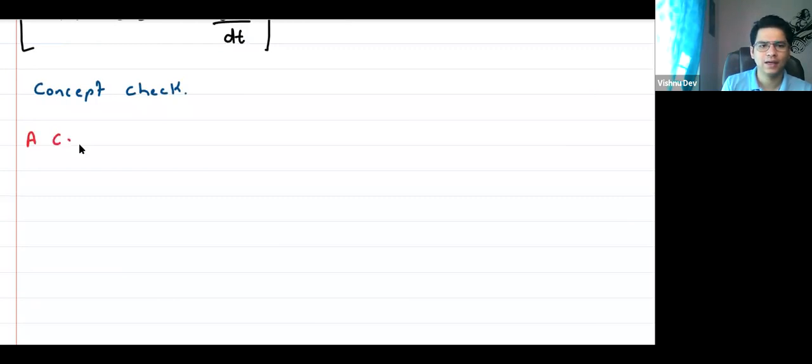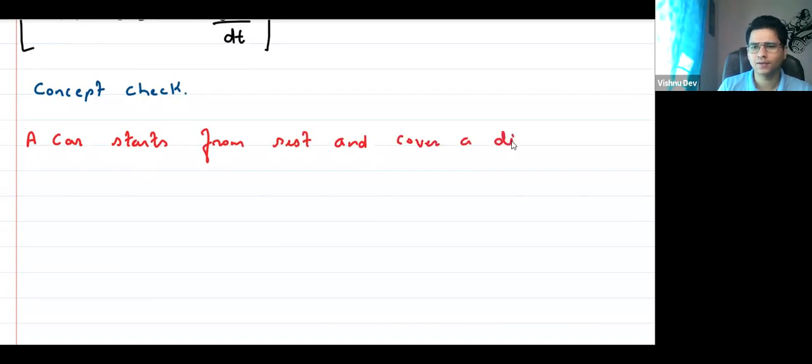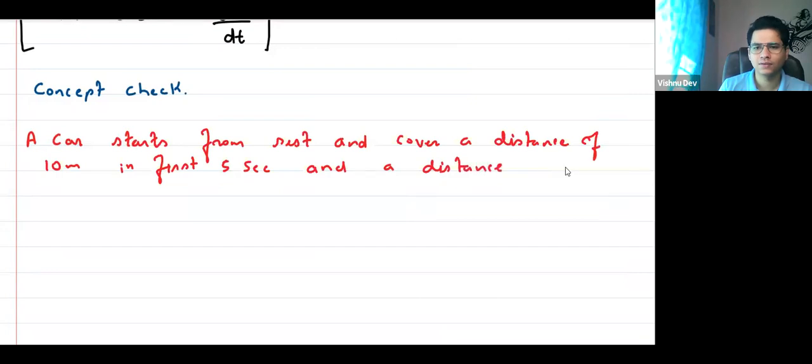A car starts from rest and covers a distance of 10 meter in first 5 seconds and a distance of 20 meter in next 5 seconds.